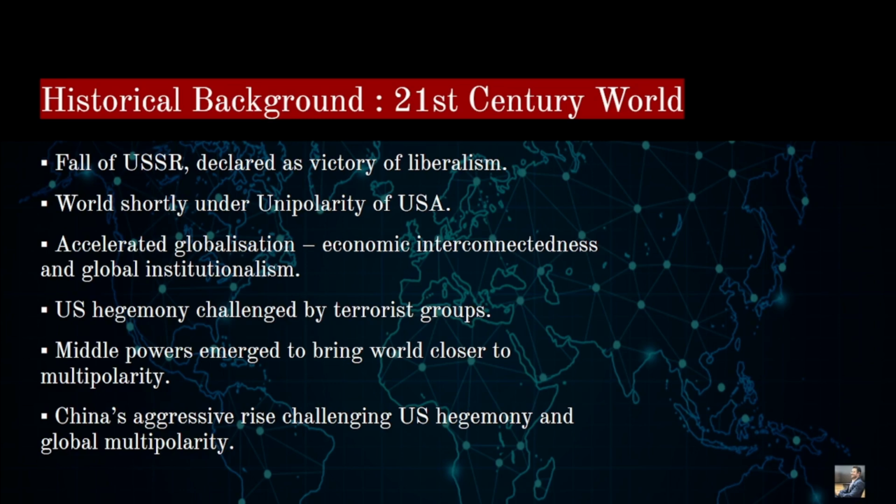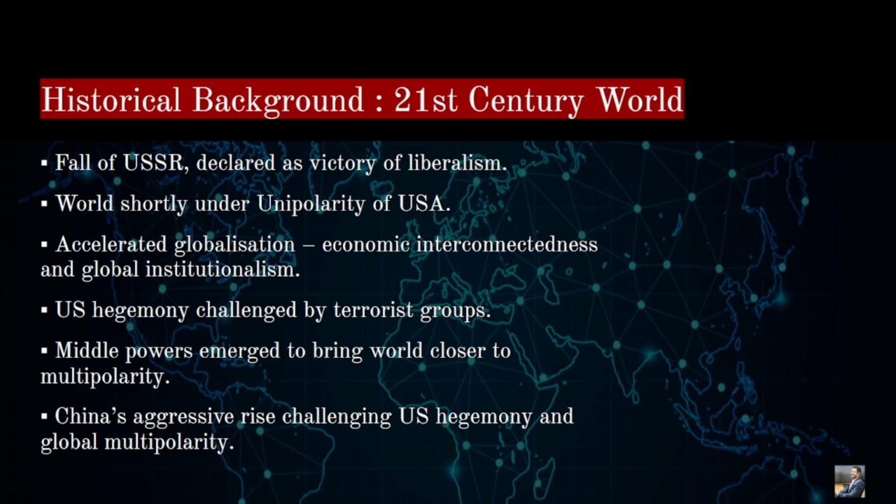When we talk about the 21st century, we are basically talking of the period from 2001 to roughly 2100, and the 20th century is basically 1901 to roughly 2000. This is the time span we are talking about.